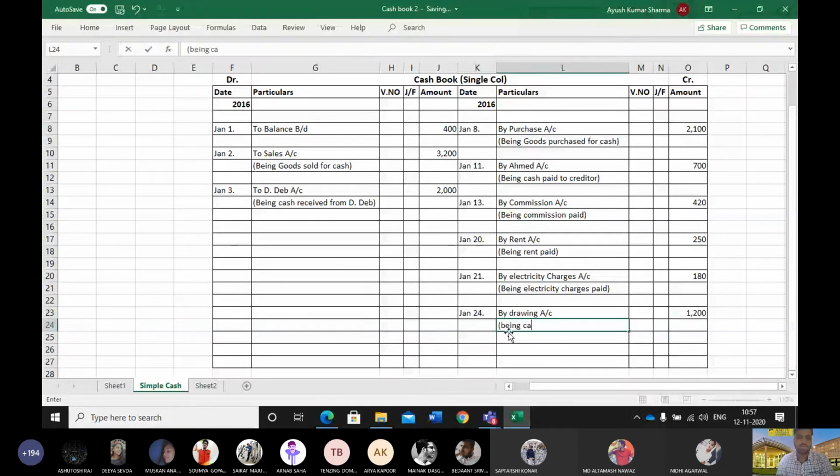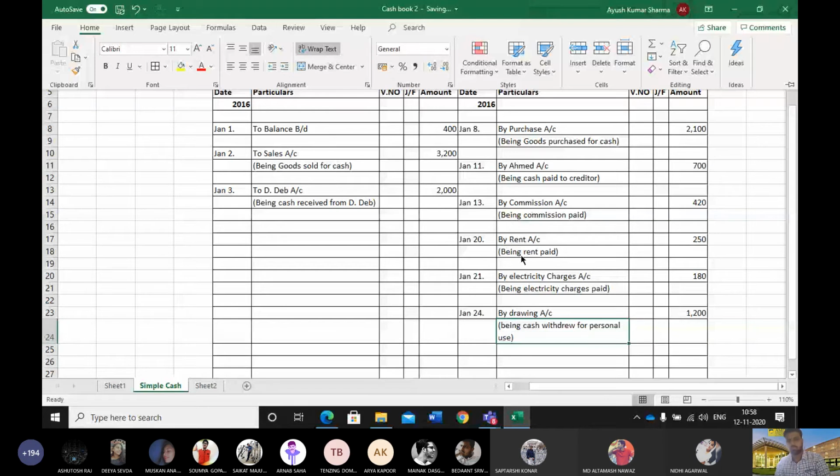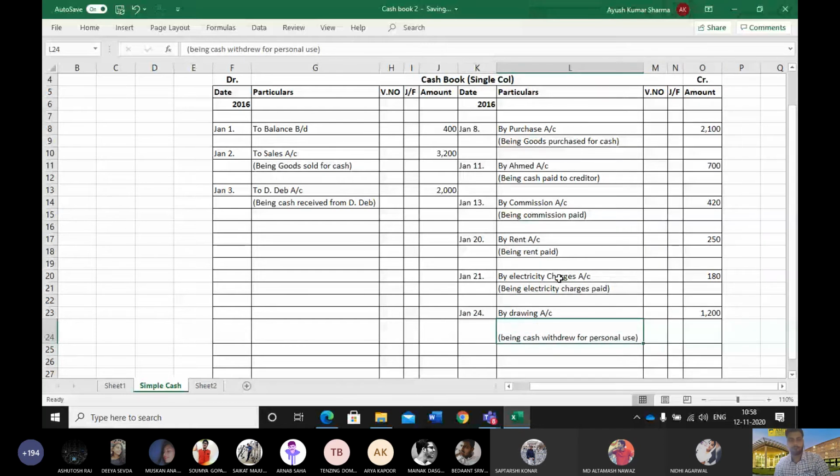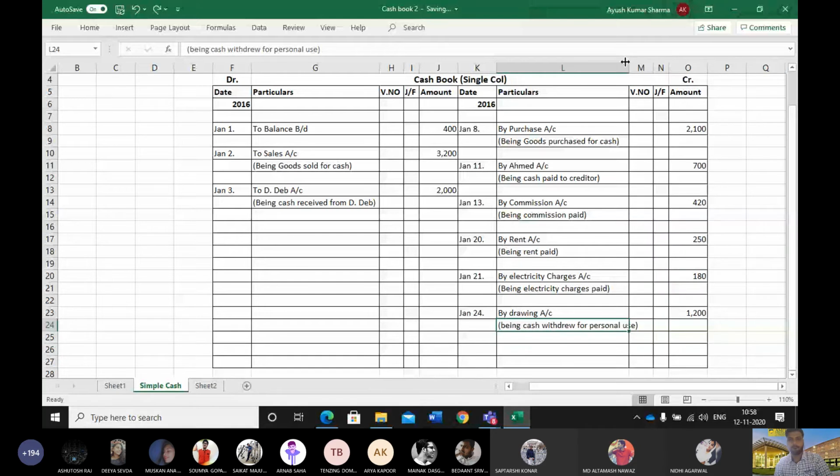Being cash withdrawn for personal use. Okay, the next one.